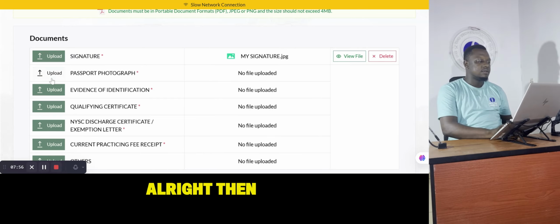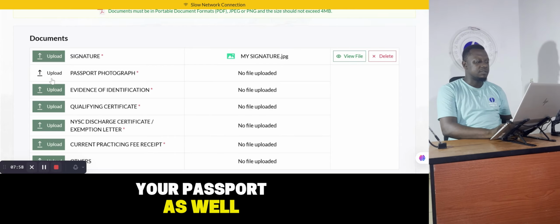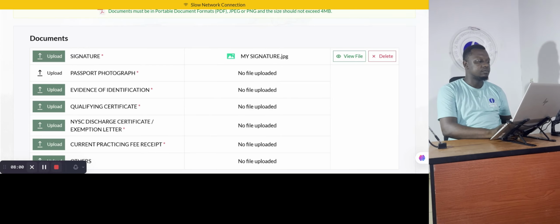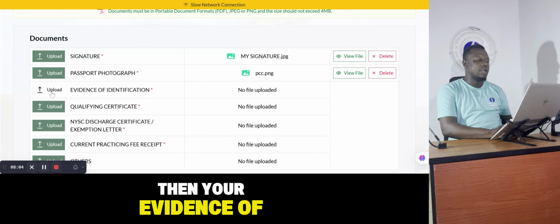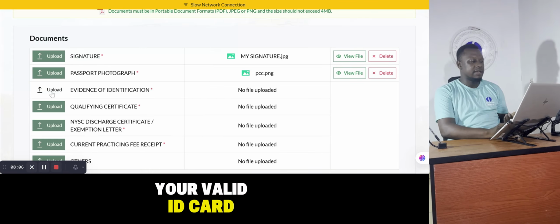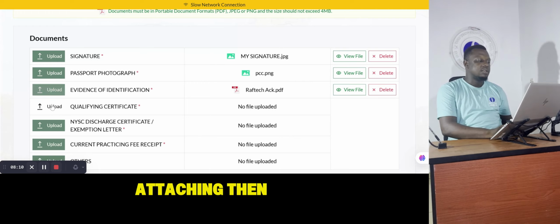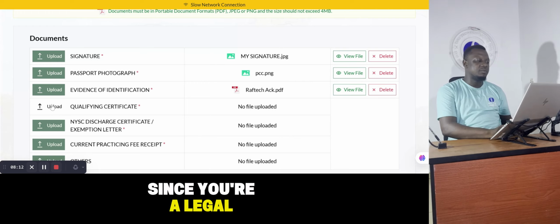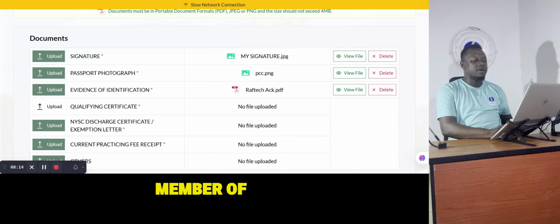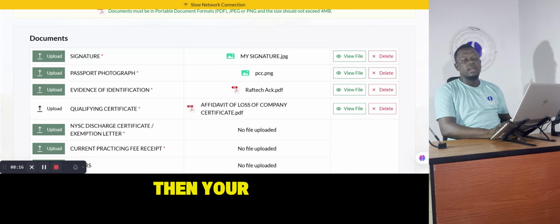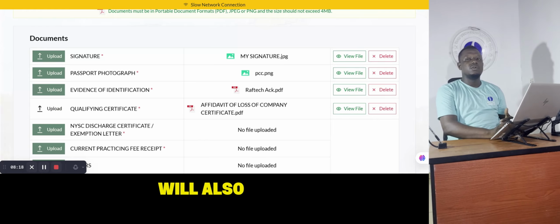All right, then you upload your passport as well. Then your evidence of identification, your valid ID card, is part of what you'll be attaching. Then your qualifying certificate, since you're a legal practitioner. Now, if you're a member of the Chartered Institute of Secretaries, then your qualification letter will also be needed.